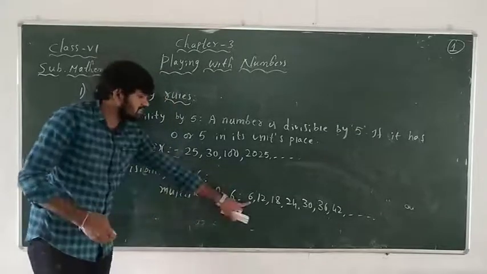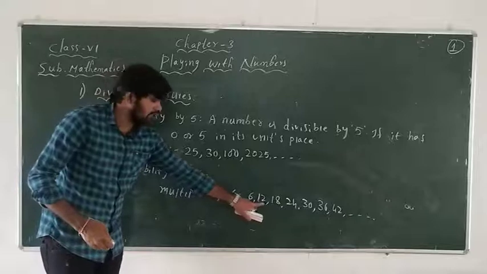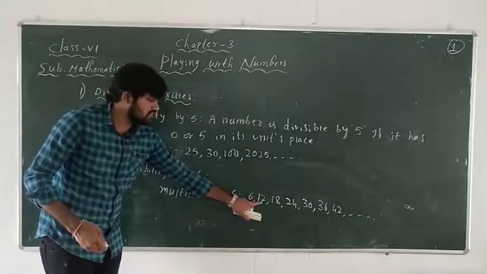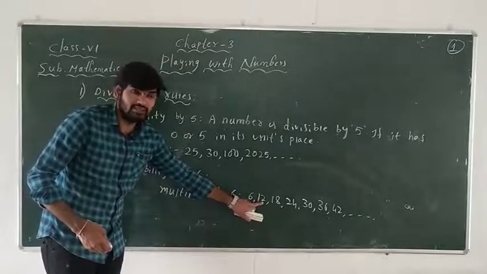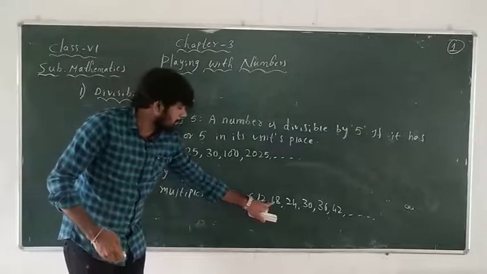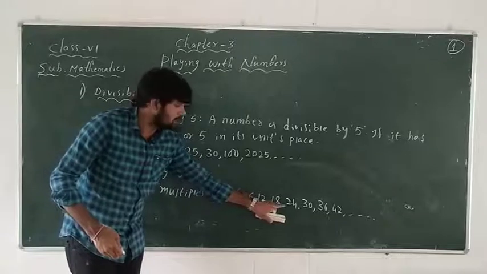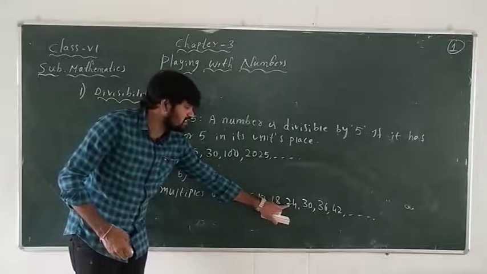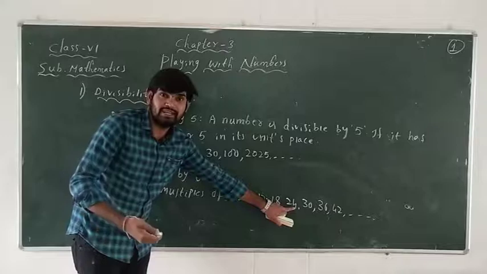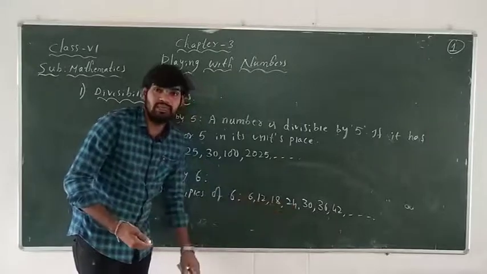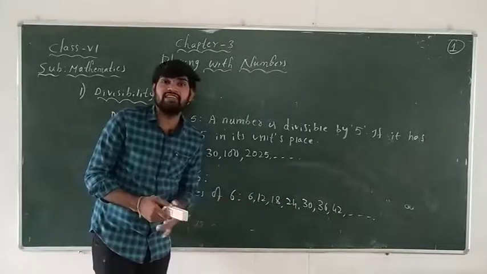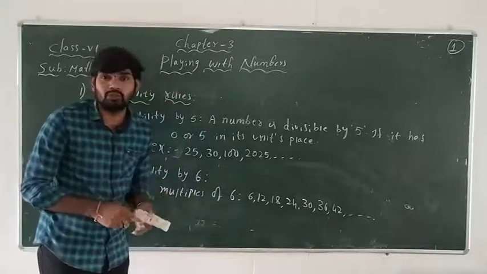Then 6 is also divisible by 3, and 12 is also divisible by 3 because 1 plus 2 is 3. The sum of its digits is 3, so 12 is divisible by 3. 1 plus 8 is 9. 9 is divisible by 3, so 18 is also divisible by 3. And 24: the sum of its digits, 2 plus 4, is 6. 6 is divisible by 3, so 24 is also divisible by 3. Like that, each and every multiple of 6 is divisible by 2 and 3.